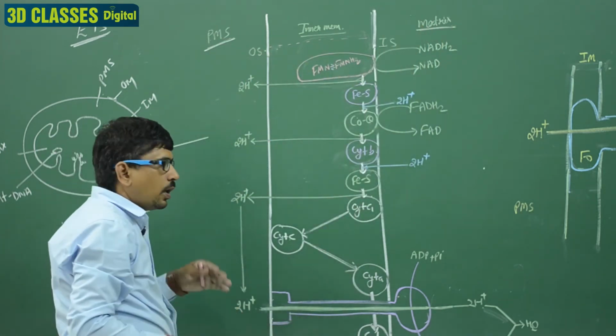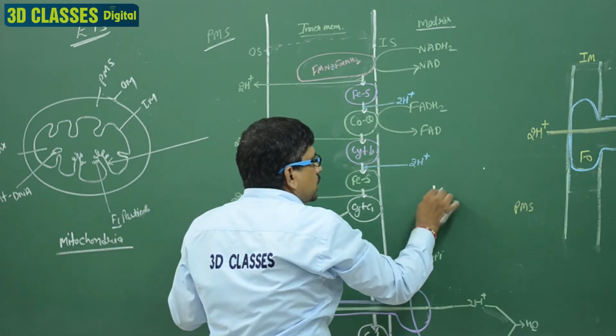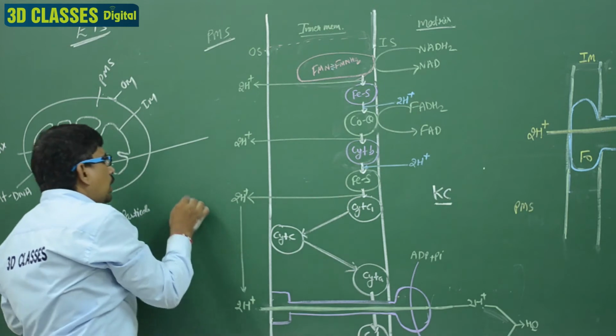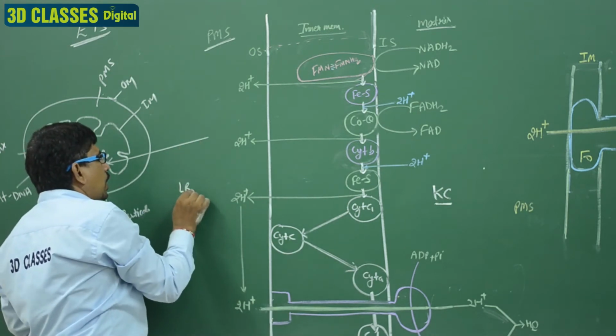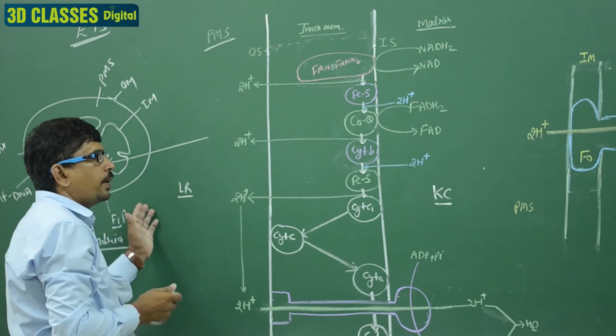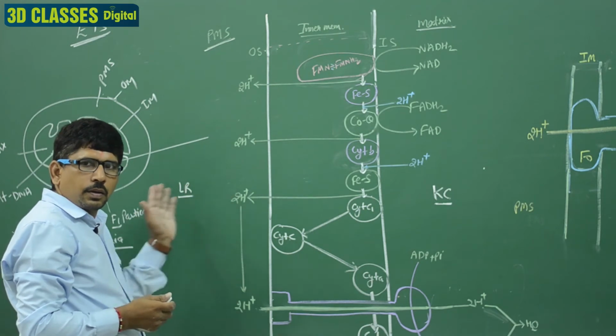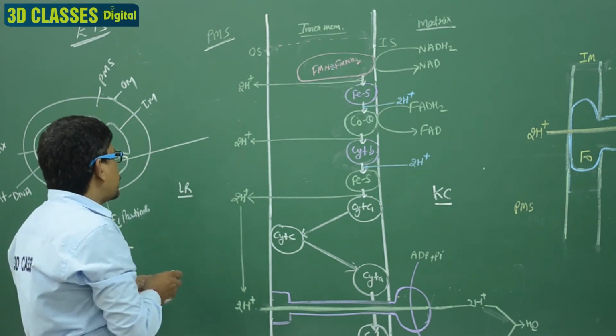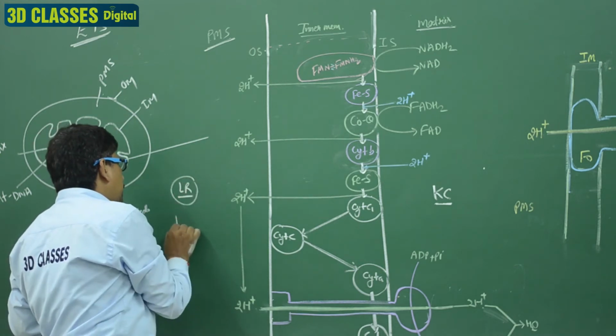Clear? You know very well the Krebs cycle occurs inside the matrix, and the link reaction occurs outside the inner membrane, in the PMS. So the PMS represents the link reaction.